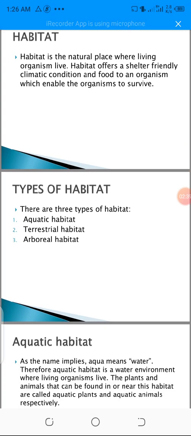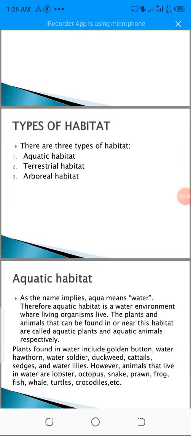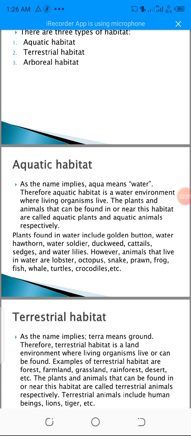So we have types of habitat. Number one, we have the aquatic habitat. Number two, we have the terrestrial habitat. Number three, we have the arboreal habitat. So now let's talk about the aquatic habitat.